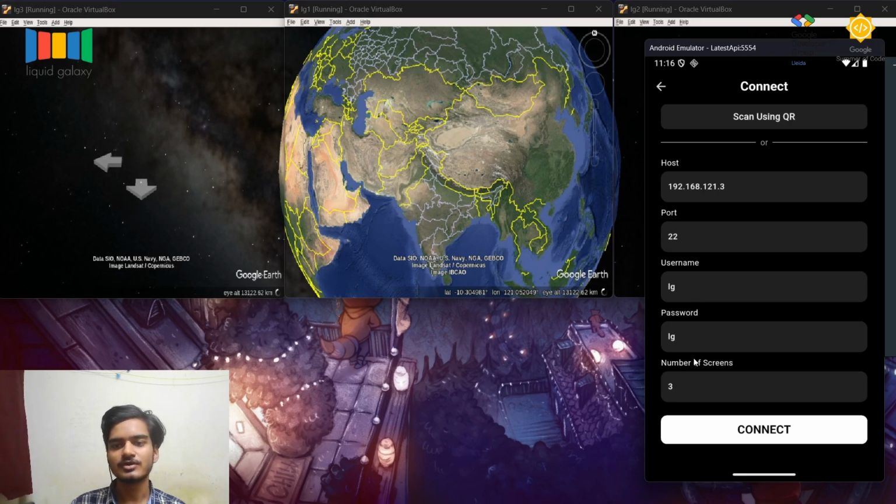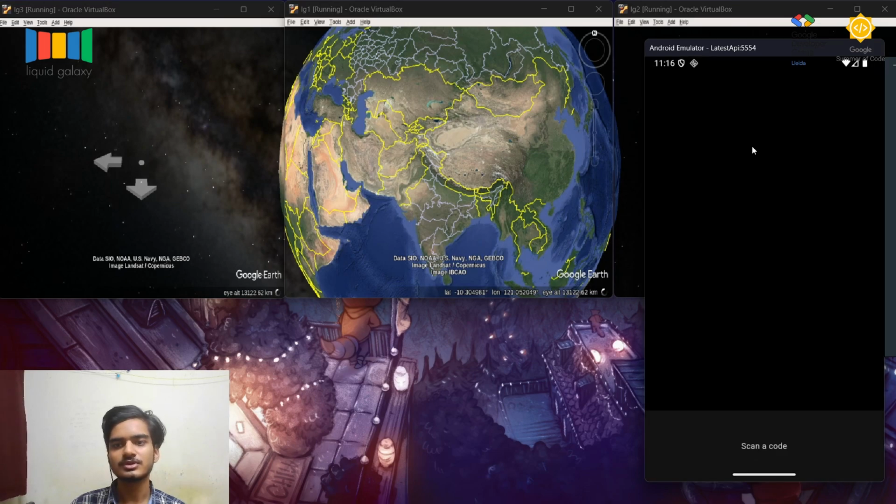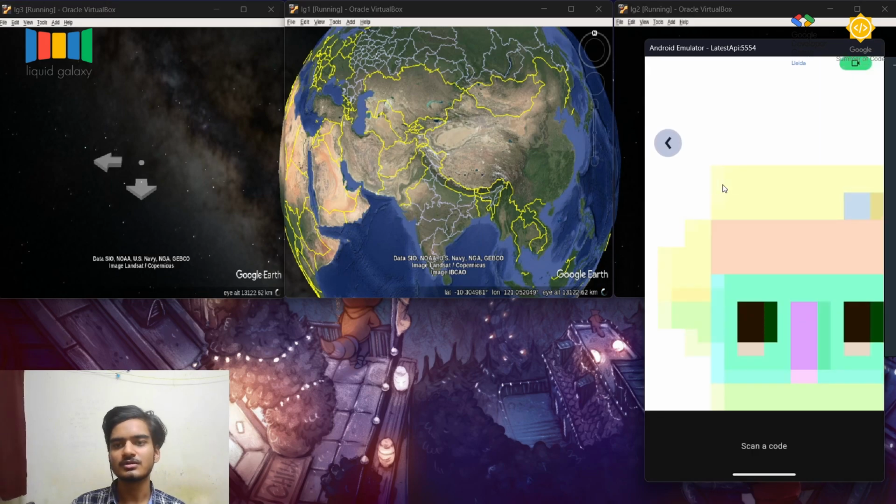Here are the 5 options that need to be present on the Connect tab: the host, port, username, password, and number of screens. There is also scan QR code, which is not showing here since this does not support camera.